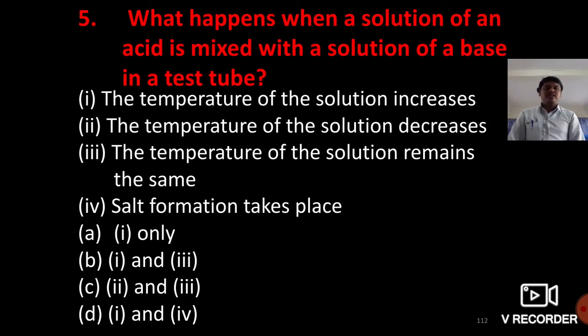So what happens when a solution of an acid is mixed with a solution of a base in a test tube? Have you observed the options carefully? First option, the temperature of the solution increases. Second option, the temperature of the solution decreases. Third, the temperature of the solution remains the same. Fourth, salt formation takes place. Options A, B, C, D: there are four statements, and you have to choose the right answer. Can you tell me what the right answer is now?